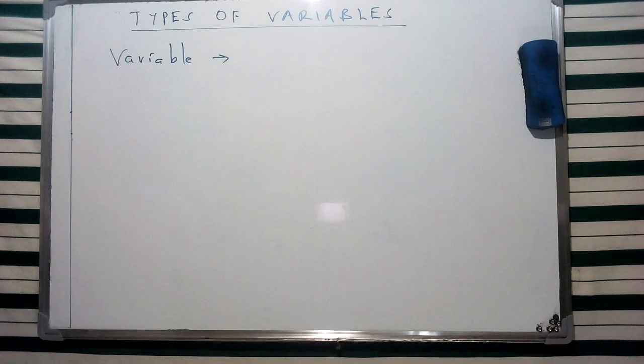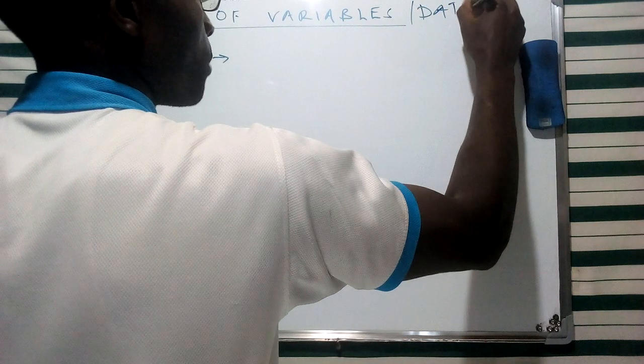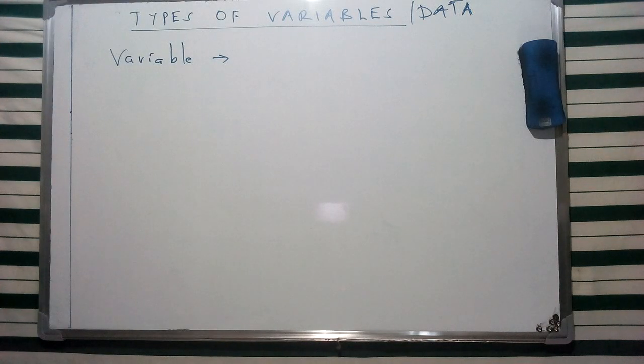Now, as I mentioned, this is going to form a set of items of interest, and they are going to take different numerical forms. In this case, we're going to take these variables to be some form of data. So we can give this as types of data given in that specific form.